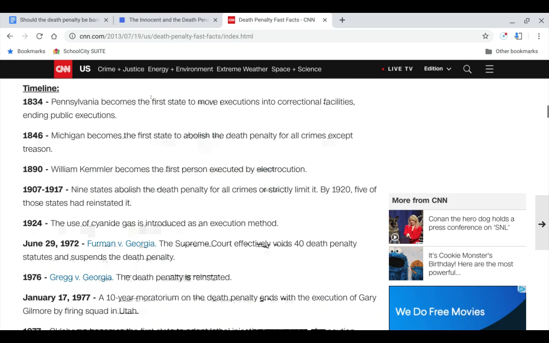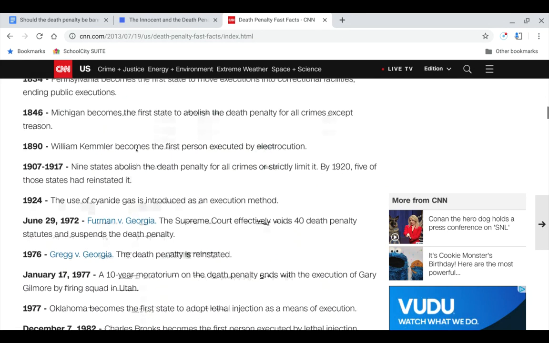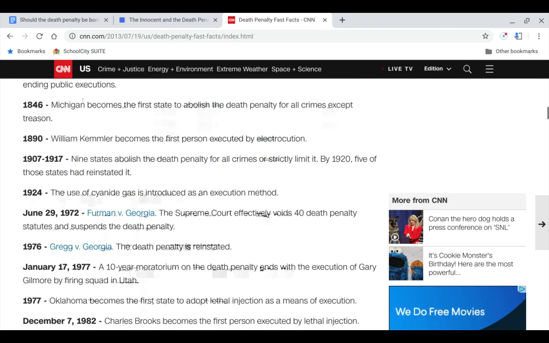I like timelines. Pennsylvania becomes the first state to move executions. I'm gonna say that Michigan became the first state to abolish the death penalty.